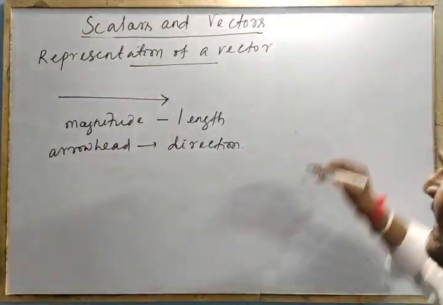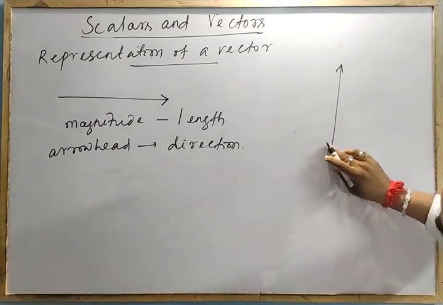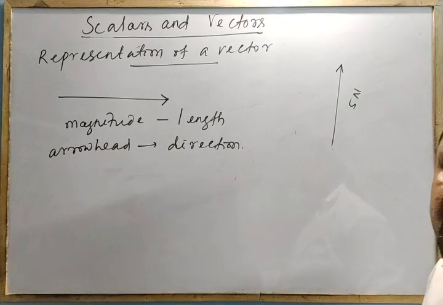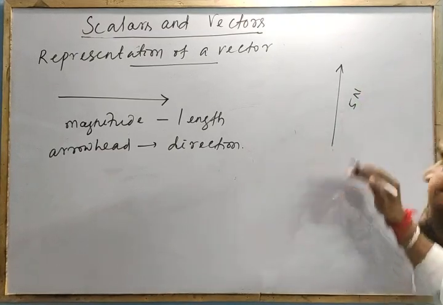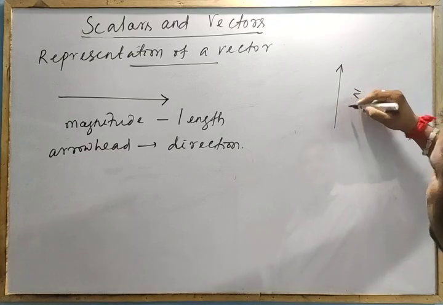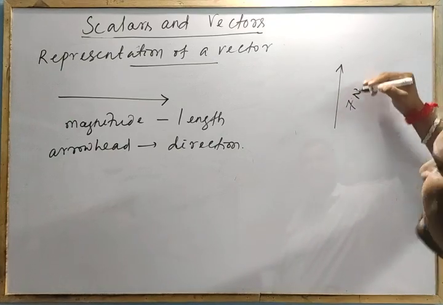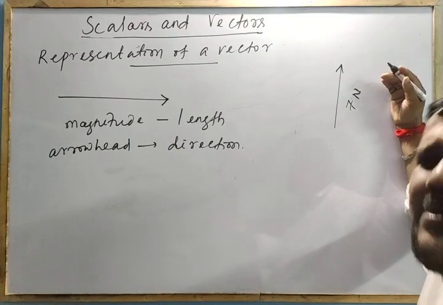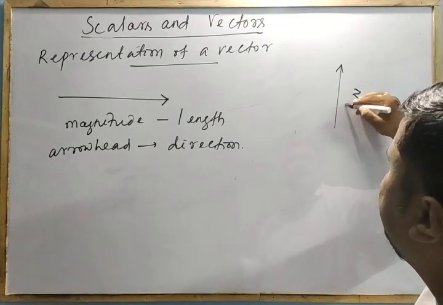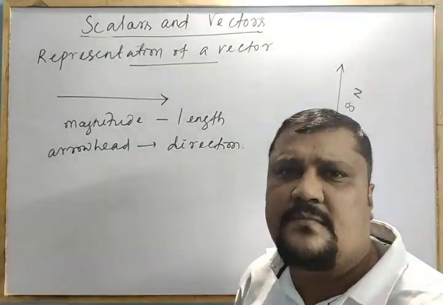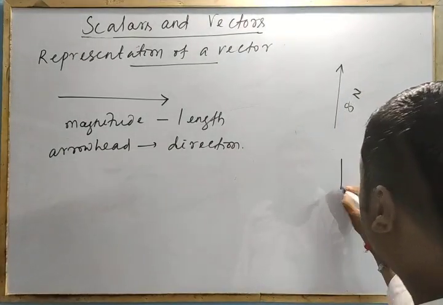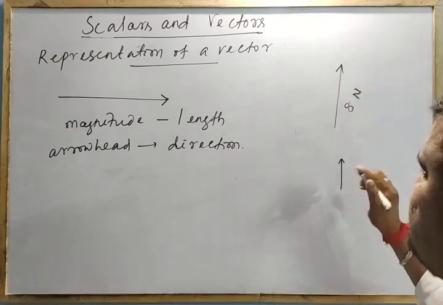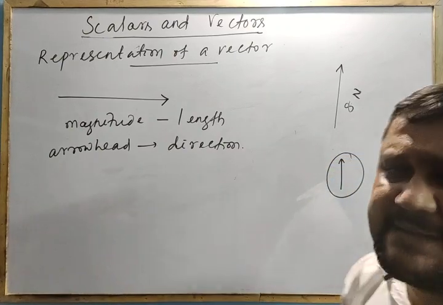Similarly, a vector represented like this means a force of 5 Newton in this direction, or suppose 7 Newton in this direction. I can make that, letting 1 Newton be 1 cm, or you can choose by your convenience. Suppose 8 Newton is given, I can take 2 Newton as 1 cm. Then I will draw a line of 4 cm, and put an arrow in the direction it is acting. So this is the vector representation.